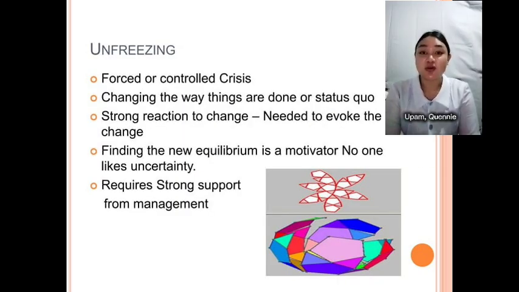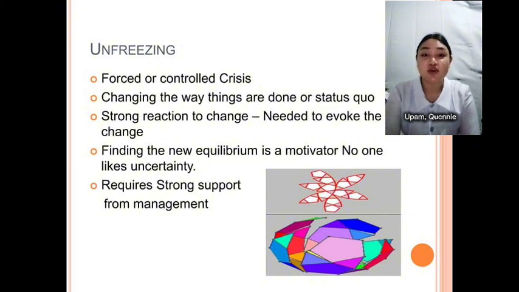This slide focuses on the unfreezing stage of Lewin's change model. It details several key aspects of this initial phase. The first one is creating a need for change. This can involve inducing a forced or controlled crisis, or simply disrupting the status quo to motivate change. A strong reaction to the change is needed to make the change happen. Next one is motivating change.